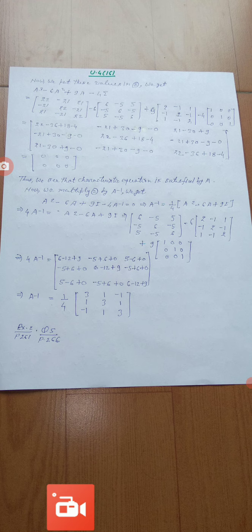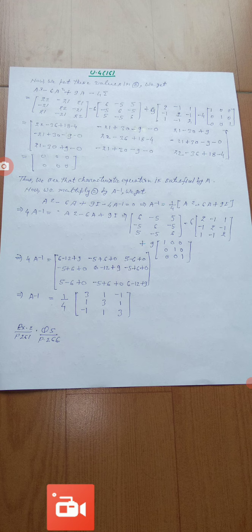Now we put these values in equation number 2, then we obtain finally the zero matrix. That is, this is equal to the matrix 0 0 0, 0 0 0, 0 0 0 in the third row. Thus we see that the characteristic equation is satisfied by the matrix A.